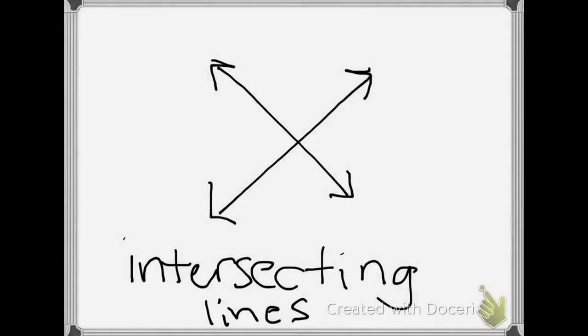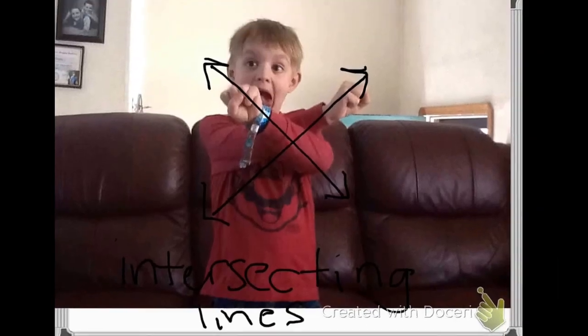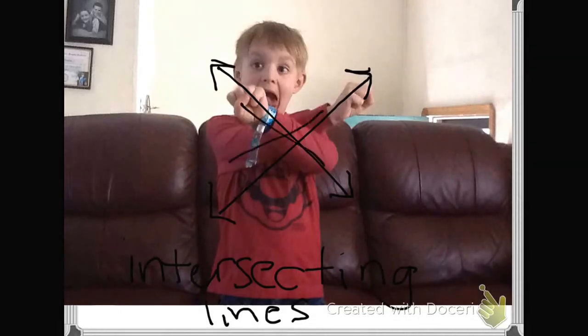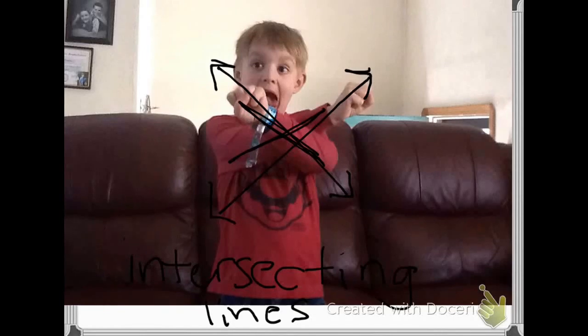When two lines cross at one point, we call that intersecting lines. They can only cross at one point, because they go straight in each direction, which means they'll never cross each other again, but we call these intersecting lines. It makes me think of a stoplight, because that's at a traffic intersection where two streets meet. So I always think of intersecting lines like a traffic intersection. The action we have for intersecting lines is you take your arms and make a cross in front of you. That way your arms are intersecting each other. They're crossing each other at one point. That's our Simon Says action for intersecting lines.